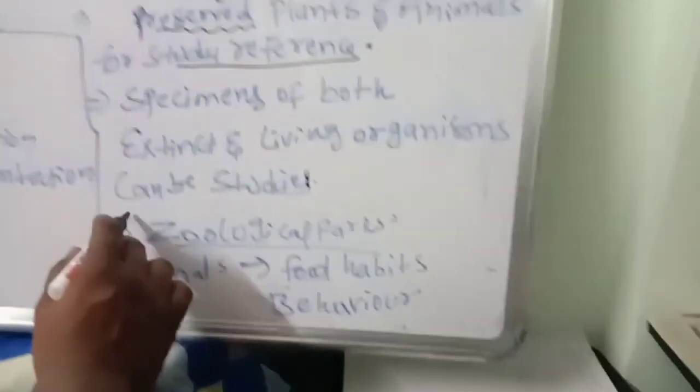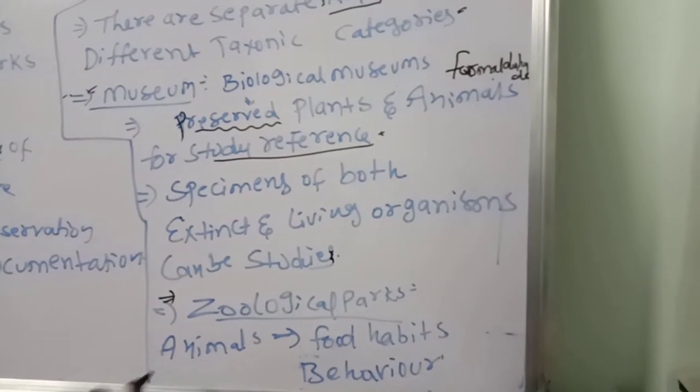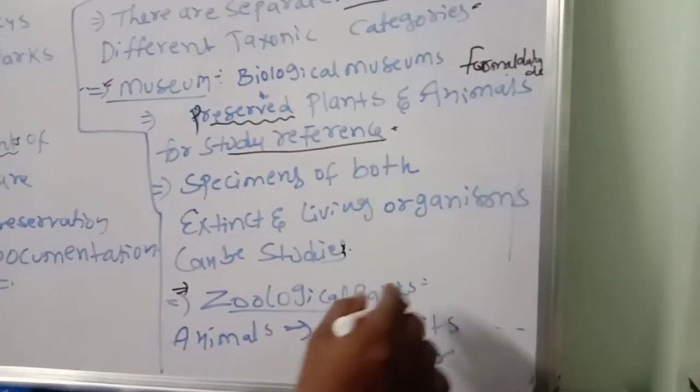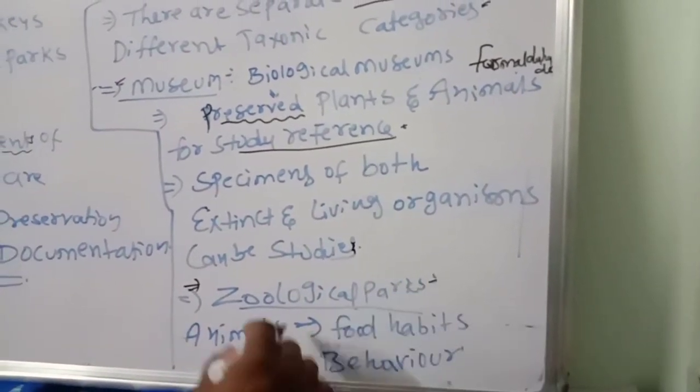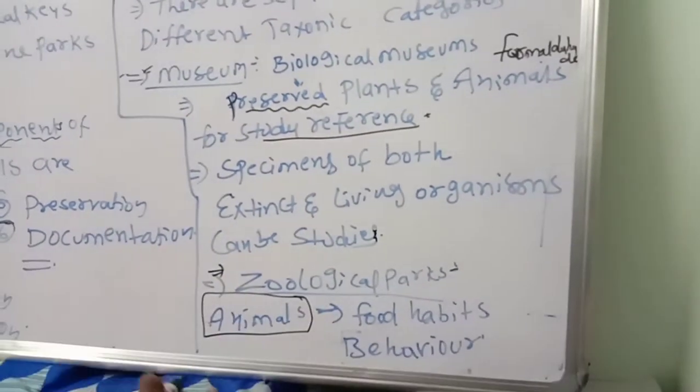One more important one is there, but you should remember the zoological parks. In the zoological parks, all animals are protected by humans.